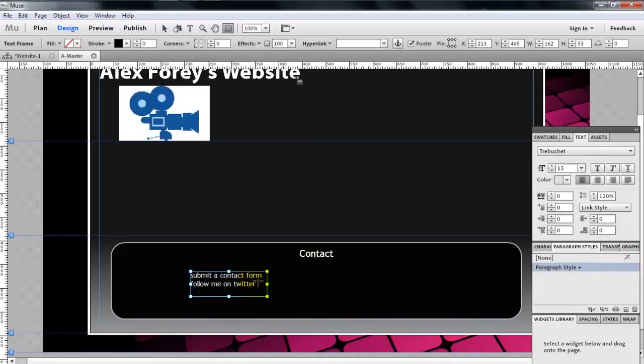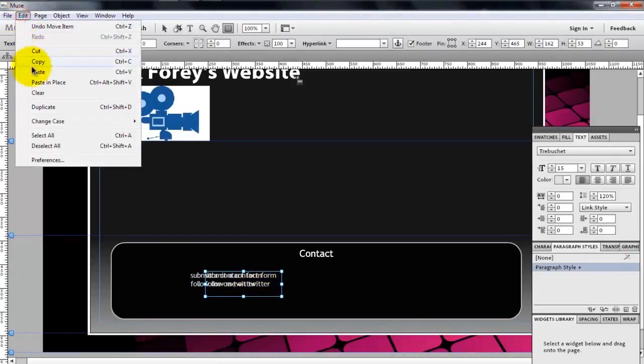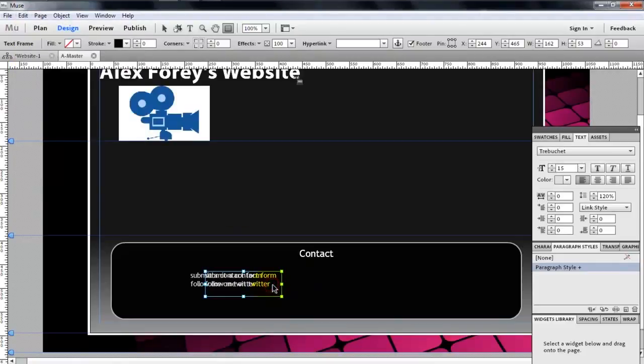Copy, and then Control, Alt, Shift, Paste, and that pastes in place. Or you can go Edit, Paste in place, and then we just press Shift. Sorry, put that to the V. So press V, and it goes to the pointer tool. Shift, and let's move it sideways so it stays on the same axis.